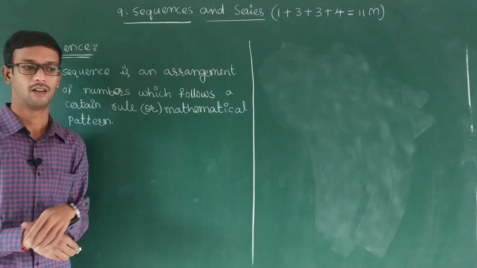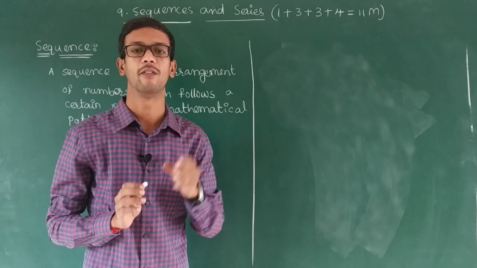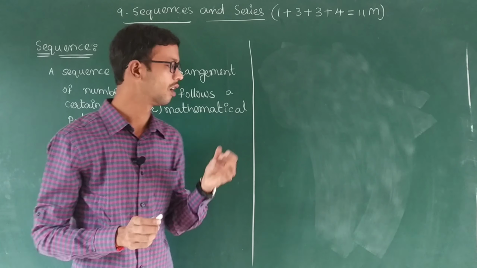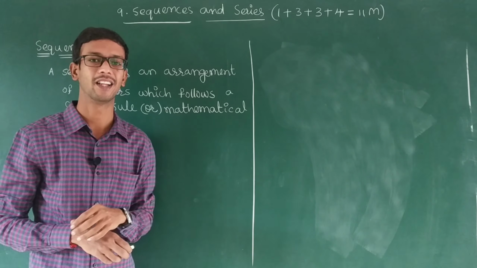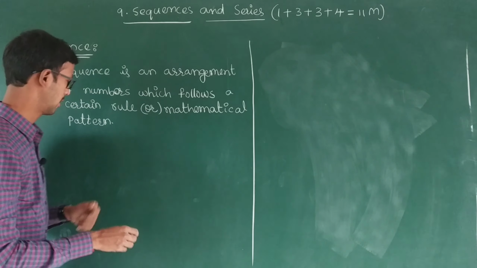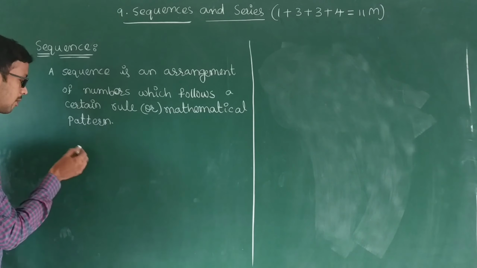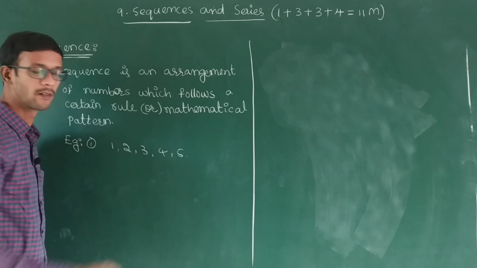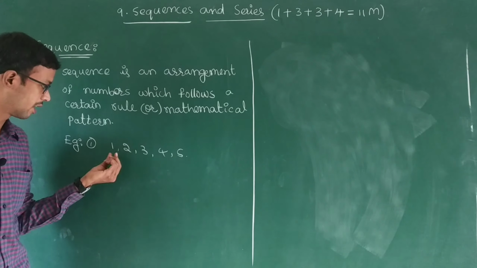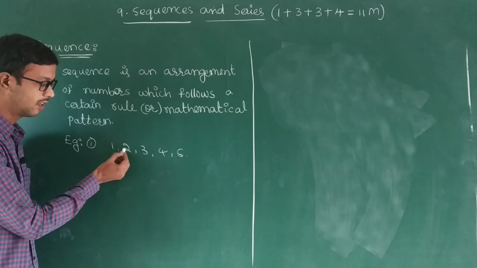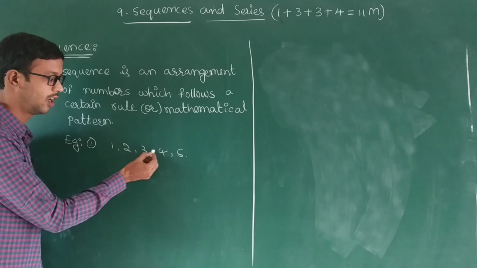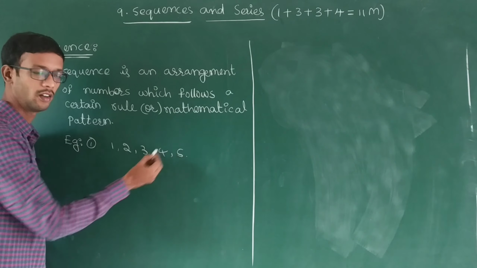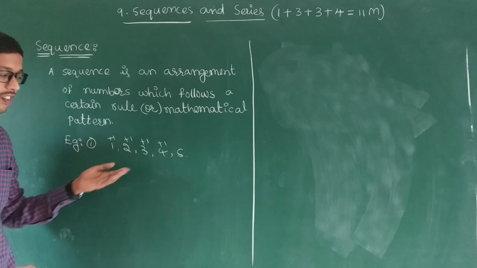Just simply remember here: the arrangement of numbers in a proper way with a proper condition. Rule means nothing but condition, otherwise mathematical pattern. One example I write here. Example: 1, 2, 3, 4, 5. This is a sequence. Why is that? You observe 1 plus 1, 2 plus 1, 3 plus 1, 4 plus 1, 5. That means plus 1, plus 1, plus 1, plus 1 they are making. So this is one sequence.